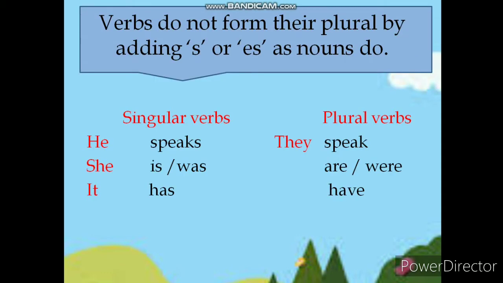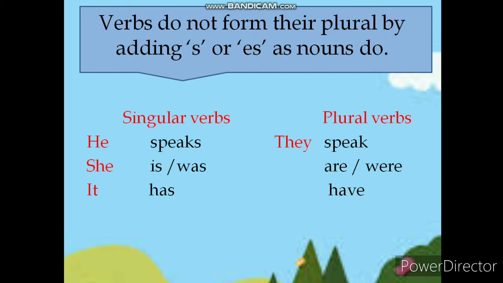Remember, verbs do not form their plural by adding s or es as nouns do. To determine which verb is singular and which verb is plural, the trick is to think which verb you would use with he or she or it, and they.